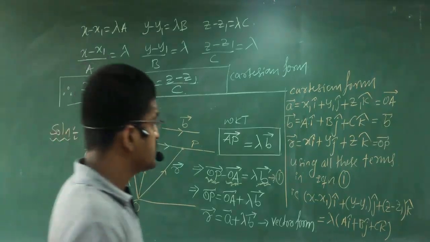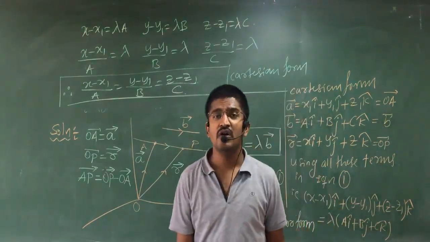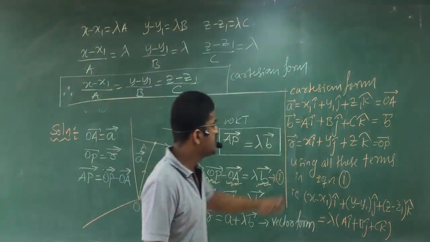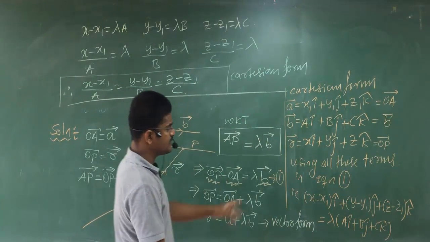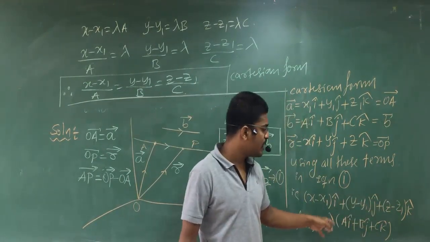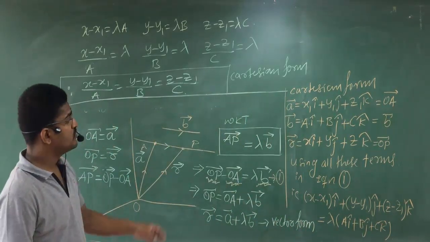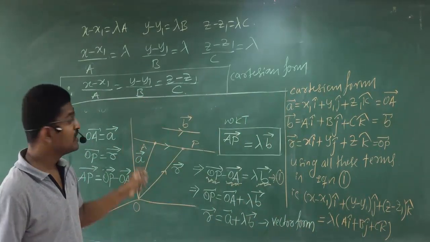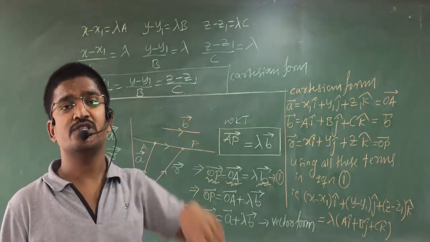Okay students, so previously here some terms were missing in the video, but now no problem. See, all the terms are visible here now. So you take that x minus x1 i cap plus y minus y1 j cap plus z minus z1 k cap equal to lambda, all the terms. So now they are visible in your video. So you just note this theorem. Clear? First you note the statement by pausing the video.